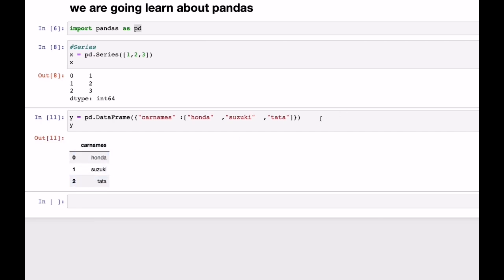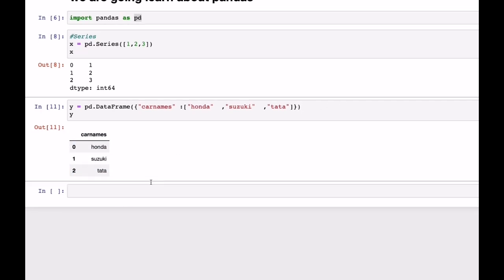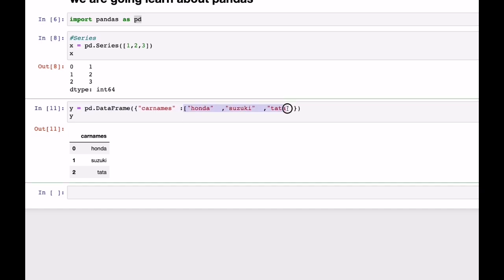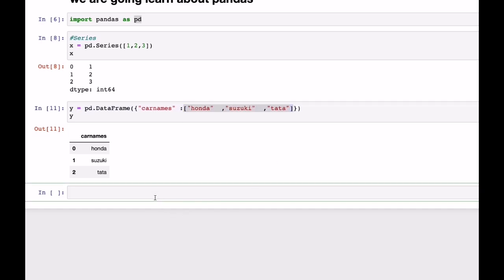Okay, looking awesome. Now let me give you a task. Just save it into another variable. I'm giving you a task. Task number 1. There we go, guys. Task number 1, and I'll give you 10 minutes to learn about this.